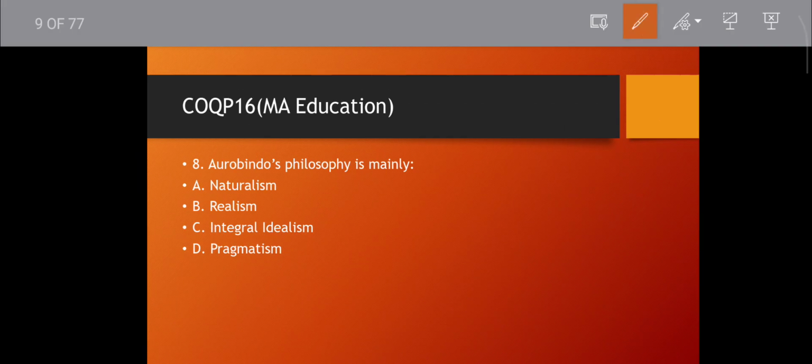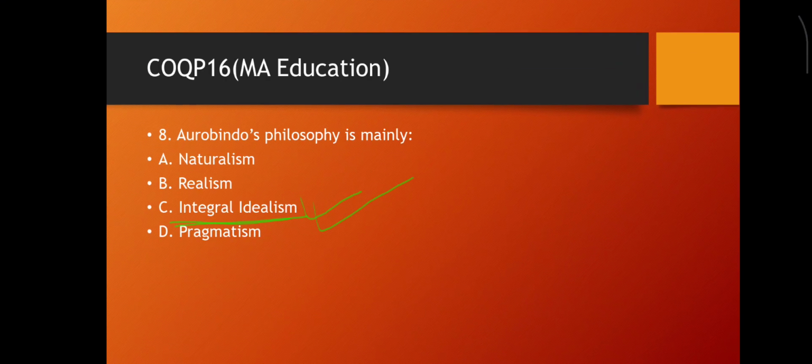Question number 8. Aurobindo's philosophy is mainly what? Naturalism, realism, integral idealism, pragmatism. That is integral idealism. The philosophy of Sri Aurobindo is integral idealism. Then move to the next question.